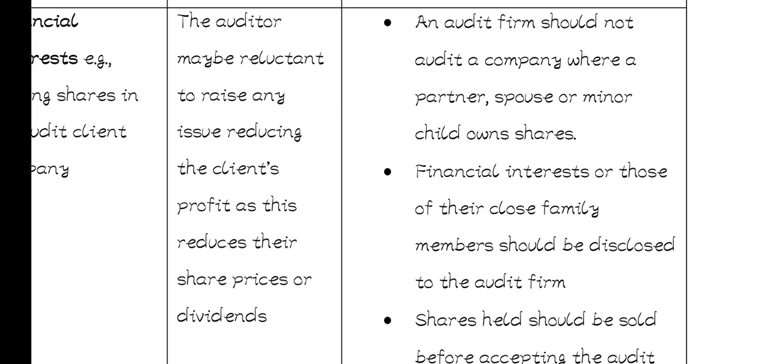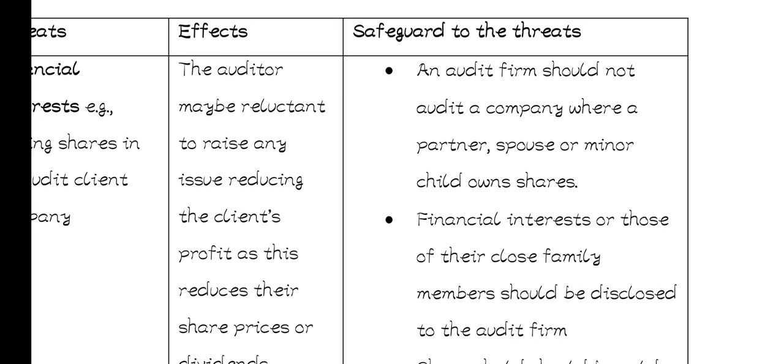That's one safeguard. Then another one is that financial interests, or those of their close family members, should be disclosed to the audit firm. In case you have a family member that owns shares in a particular company and you are supposed to audit that company, you are supposed to disclose that information to the audit team before you start the work.